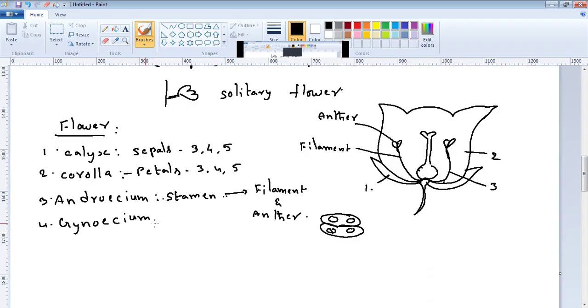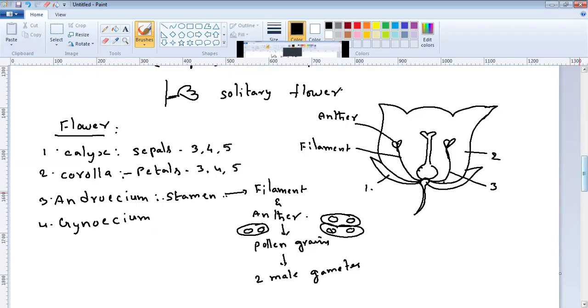But in some plants, that is in the case of monocots, there is only one lobe. In each lobe, 2 pollen sacs are there. From each pollen sac, after meiosis, pollen grains are produced. In each pollen grain, 2 male gametes are there.